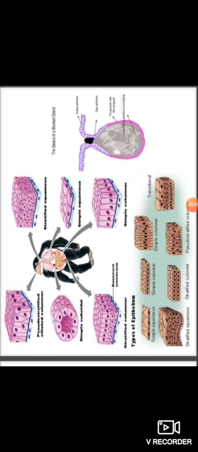And columnar epithelial tissue. Columnar epithelial tissue consists of tall pillar-like cells. Observe here, columnar epithelial tissues look like pillars.